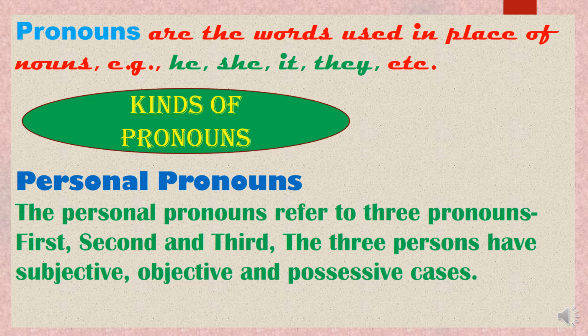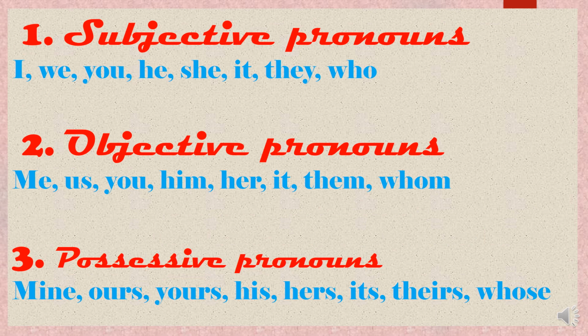Got it? Now we will study what are the subject pronouns, the objective pronouns, the possessive pronouns. So let's take a look. Now we will see what are subjective pronouns, objective pronouns and possessive pronouns. So coming to the first, the subjective pronoun. What are subjective pronouns? I, we, you, he, she, it, they, who. So all these are subjective pronouns.